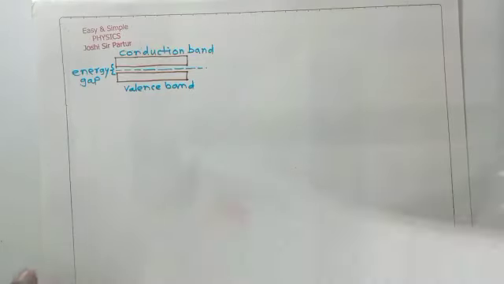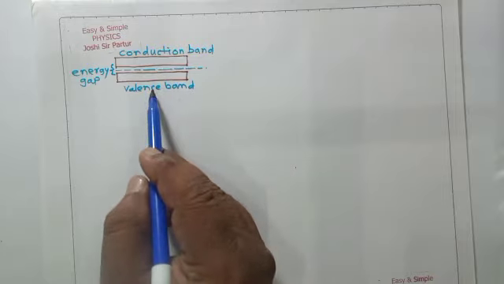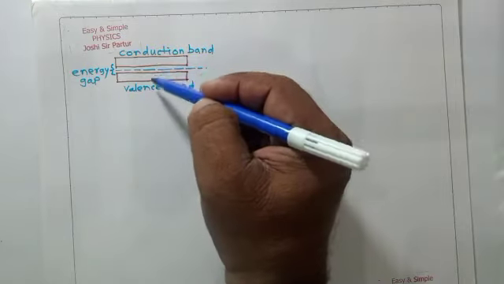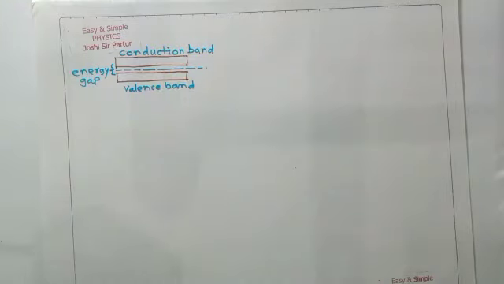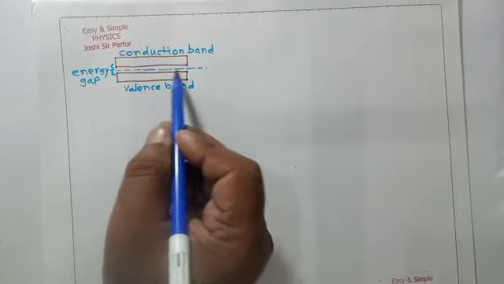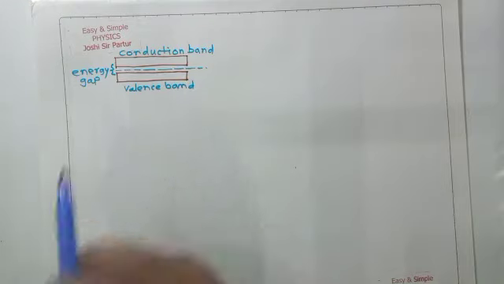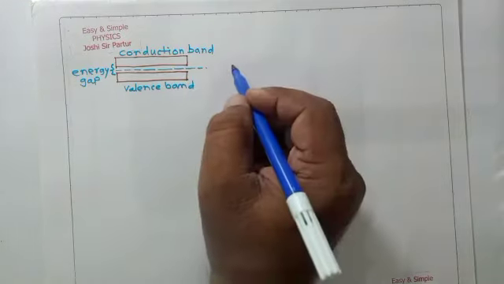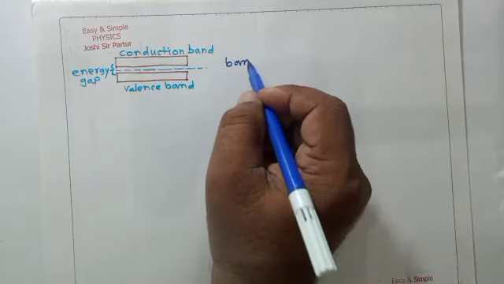See here, this conduction band and this valence band overlap. Between the conduction and valence band there is a gap. That gap is called the energy gap or band gap.